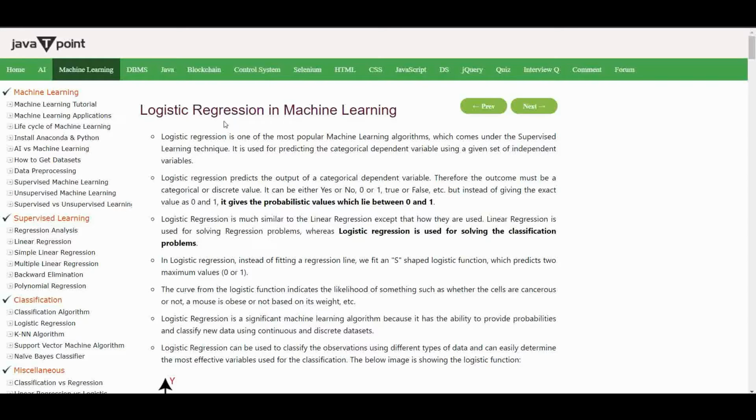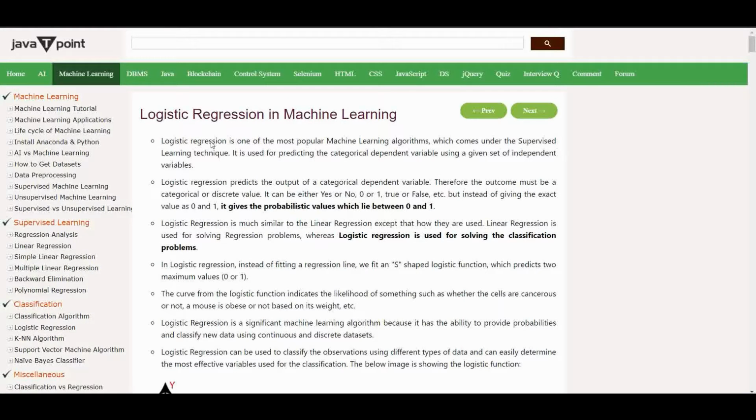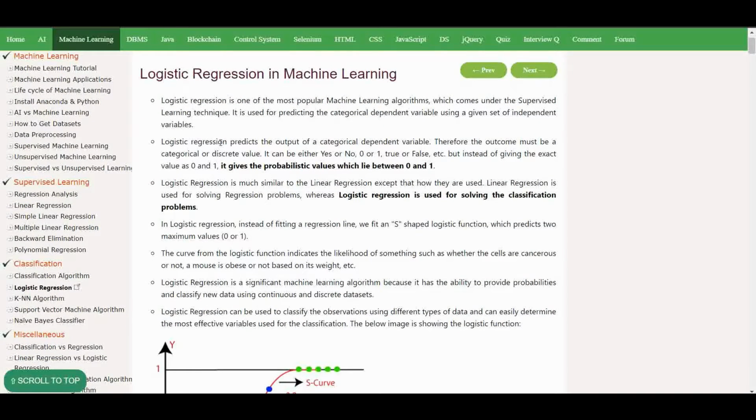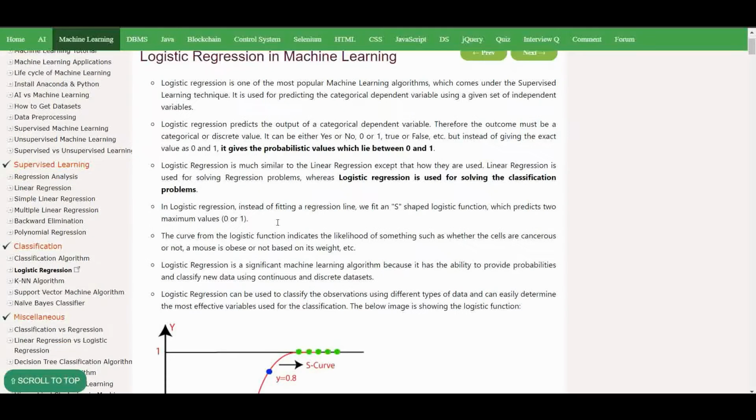So what is logistic regression in machine learning? Logistic regression is one of the most popular machine learning algorithms, which comes under the supervised learning technique. It is used for predicting a categorical dependent variable using a given set of independent variables. Therefore, the outcome must be a categorical or discrete value. It can be either yes or no, 0 or 1, true or false. But instead of giving the exact value 0 or 1, it gives a probabilistic value which lies between 0 and 1, as you can see.